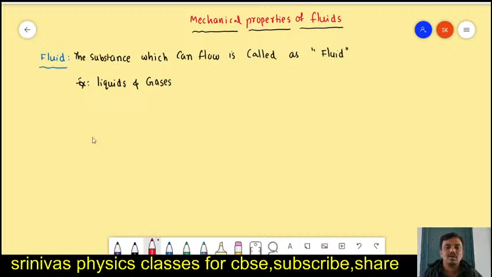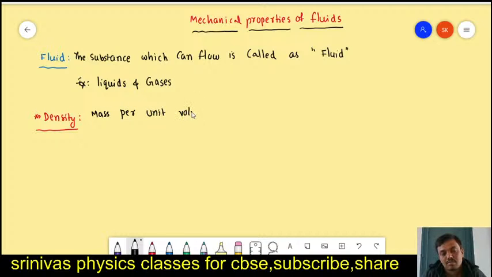Next, I'm going to explain the mechanical properties. If you apply force on fluids, what changes will occur, and what are the properties of fluids; that we are going to discuss in this chapter. The next one is density. What is the definition of density? Can anyone write in the chat box what is density? Density is the mass per unit volume.